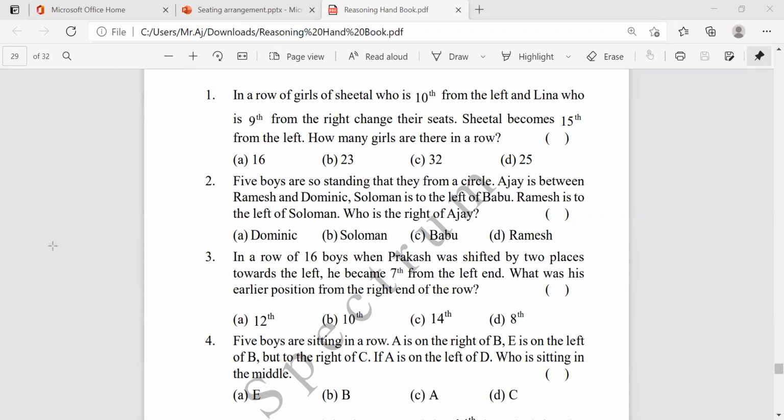Okay, see what they think. In a row, they are saying in a row. For solving these questions, guys, are you hearing?